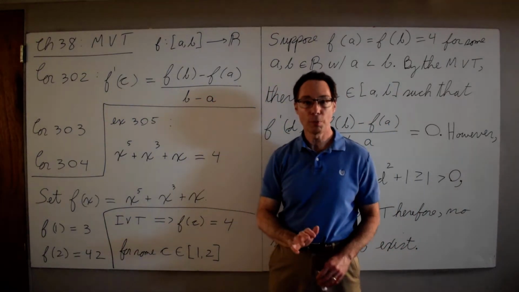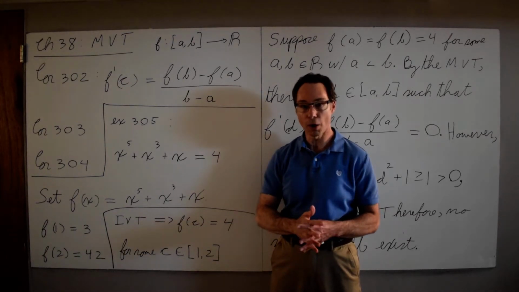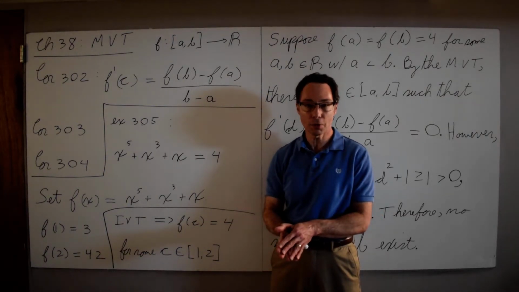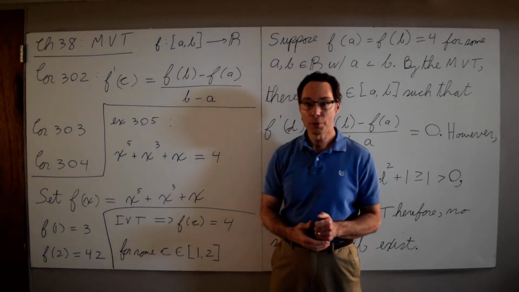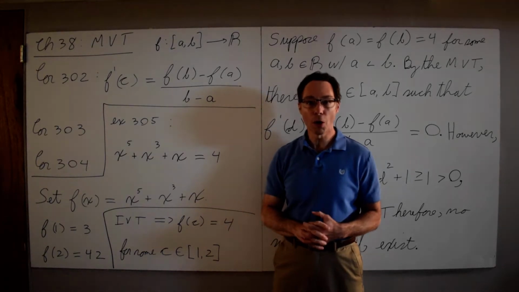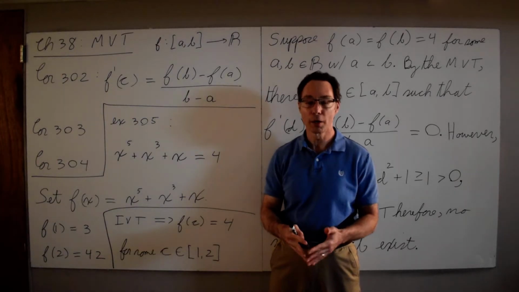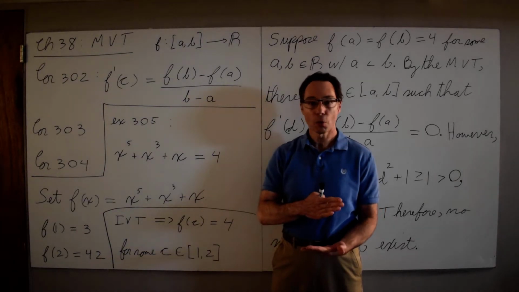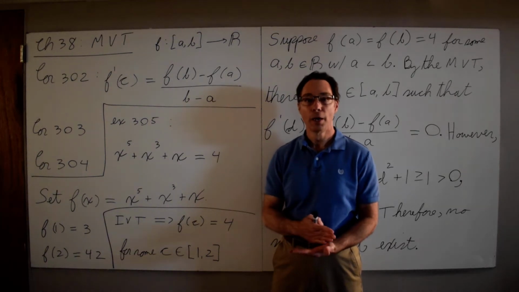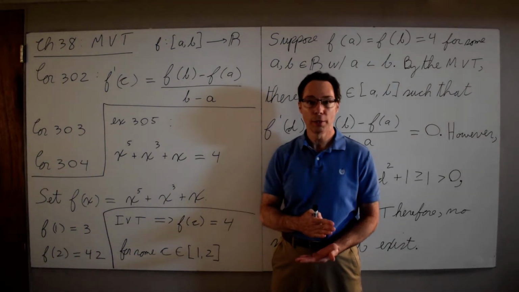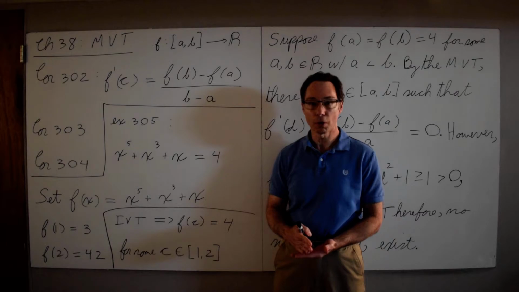Think about what this would mean if you were driving. Suppose you drive someplace. You're in a car, it's sitting still. You start the car up, you drive. You're driving down the road. You look at your speedometer, you're going 60 miles per hour. Now let's assume that for the whole time you've been driving, your speed's been between 0 and 60. Your average is somewhere between 0 and 60 miles per hour.